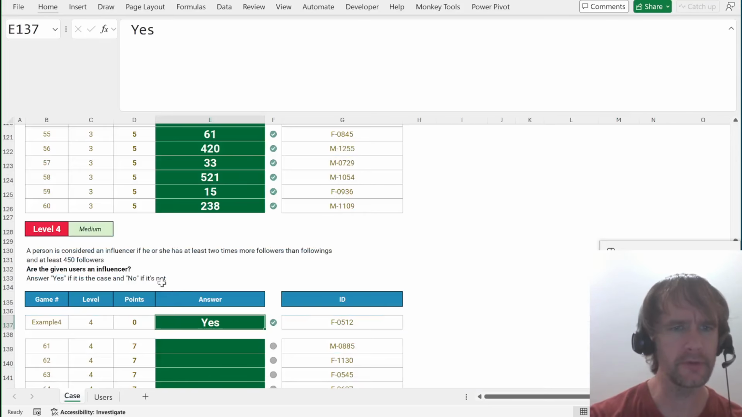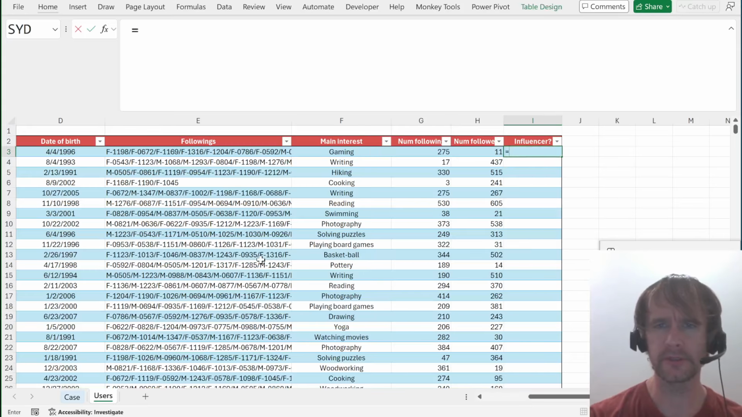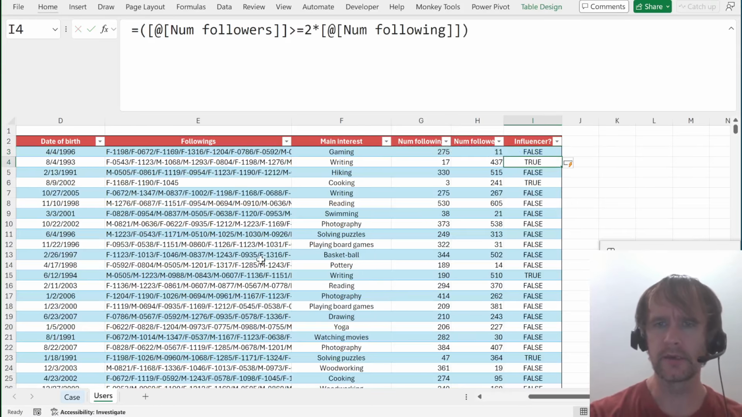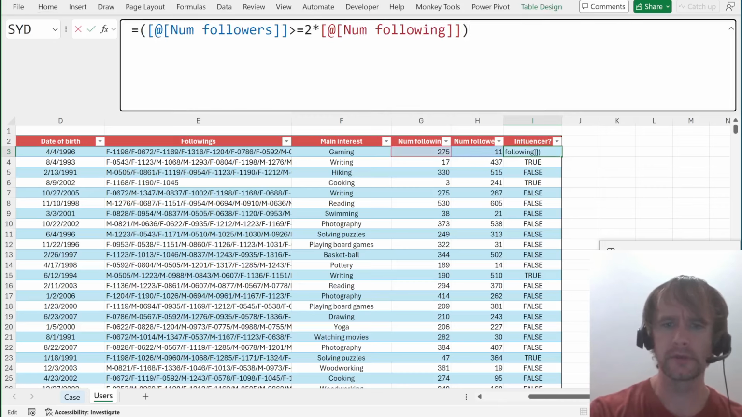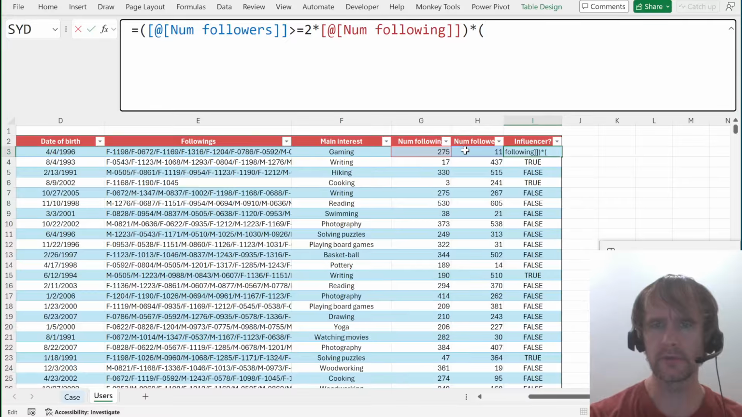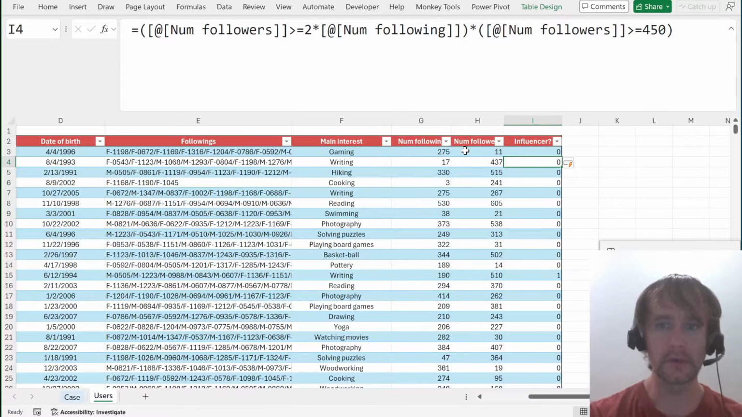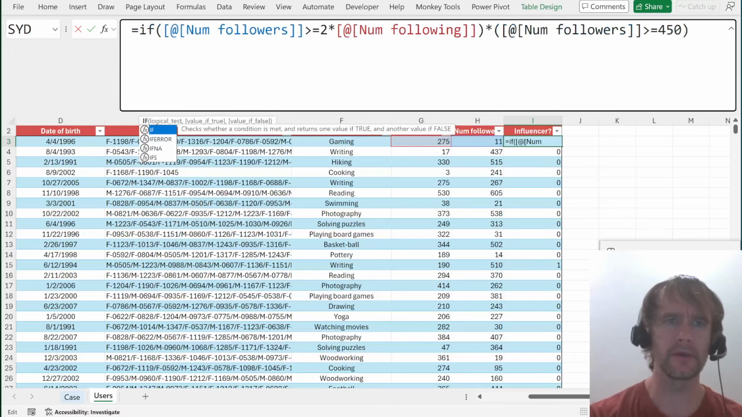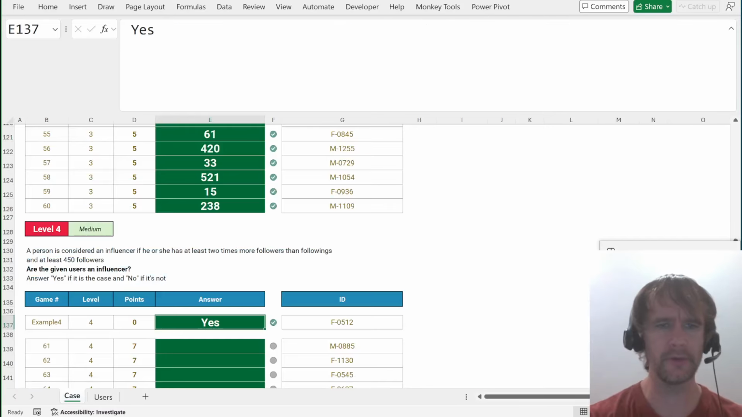So what is the definition of an influencer? At least 2 times more followers than followings. So this is greater than or equal to 2 times that, and at least 450 followers, that times followers greater than or equal to 450. And that gives us 82 influencers. Okay. And we'll just leave it that way for now.